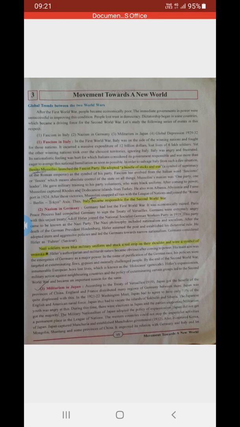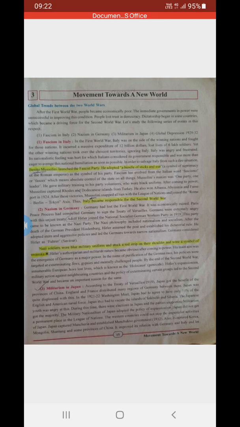Through this treaty, even though Germany was not happy, Japan was not happy either. Japan got the benefit of the provinces of China. Japan was able to lead some provinces, meaning they got some places of China. England and France captured Germany's regions and distributed them between themselves. Japan was quite displeased with this. Japan was not happy with this.